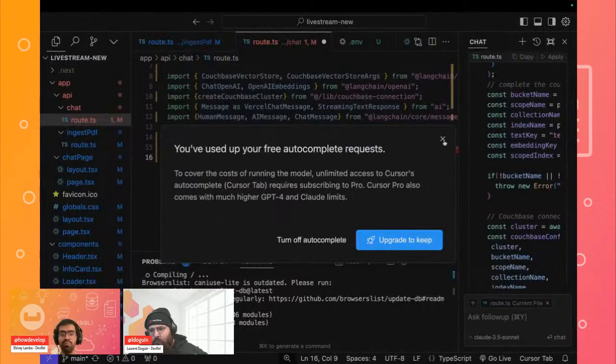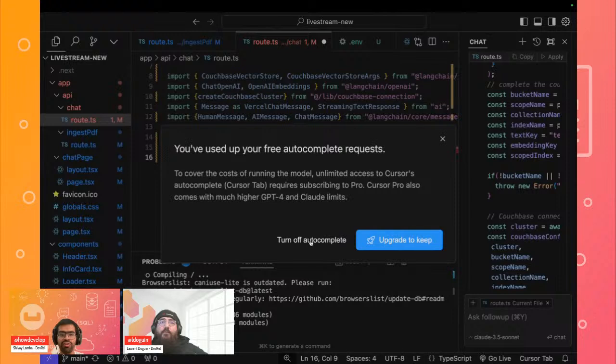Oh, by the way, we have reached a limit, so there's something to keep in mind. This is happening live, but we have actually completed our unlimited access to autocomplete, for which you'll have to get the pro version. This is something to keep in mind whenever you use Cursor: it does come with a free trial.